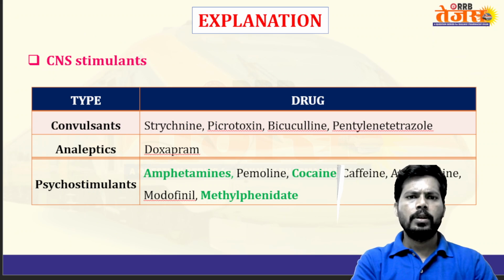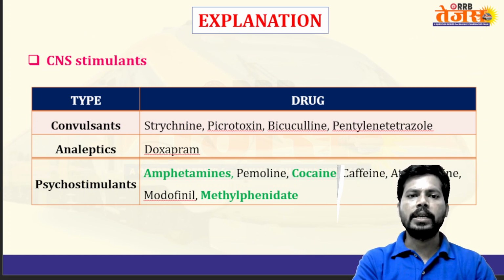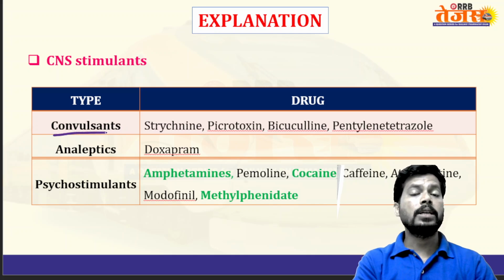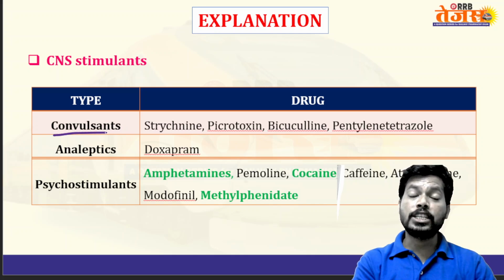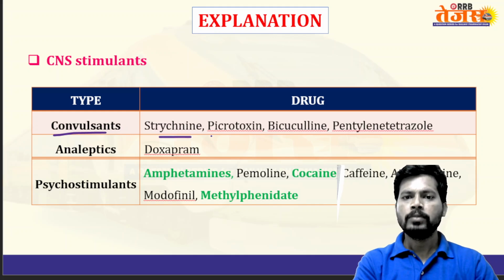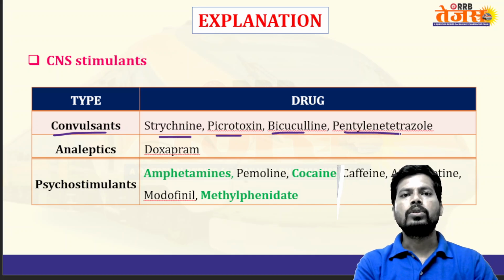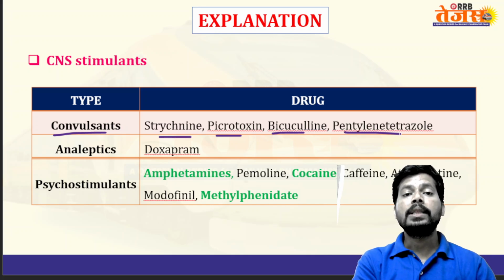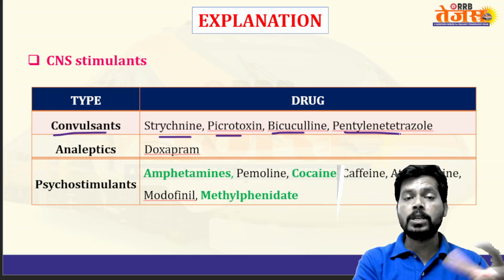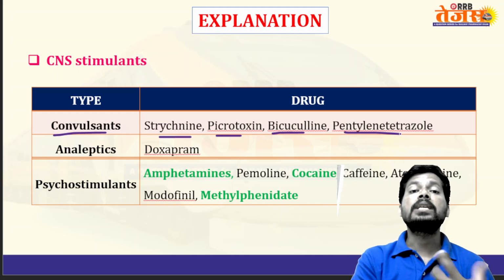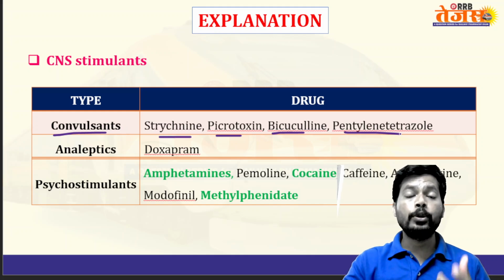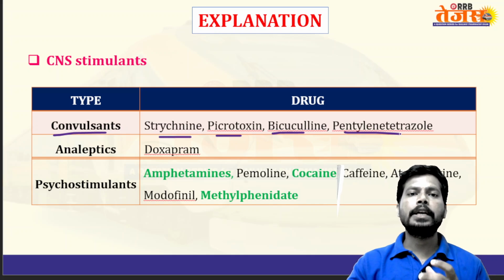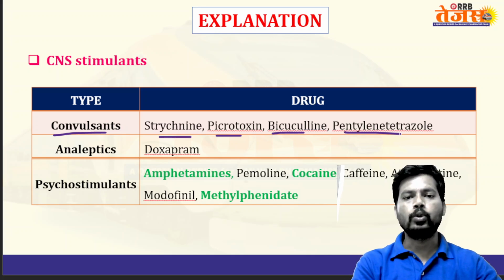The CNS stimulants fall into different categories. First, convulsants. Some drugs, by producing excess stimulation of the CNS, may cause convulsions, like strychnine, picrotoxin, and pentylenetetrazole. What do these drugs do? They inhibit inhibitory neurotransmission and increase the domination of excitatory neurotransmission. Inhibitory neurotransmitters are GABA and glycine; excitatory neurotransmitters are aspartate and glutamate.